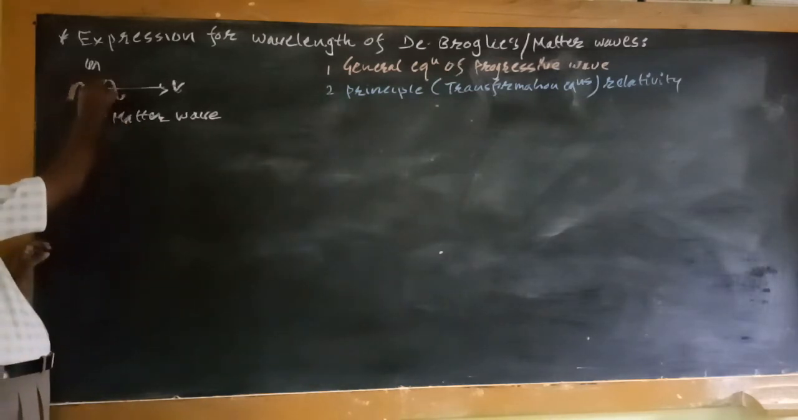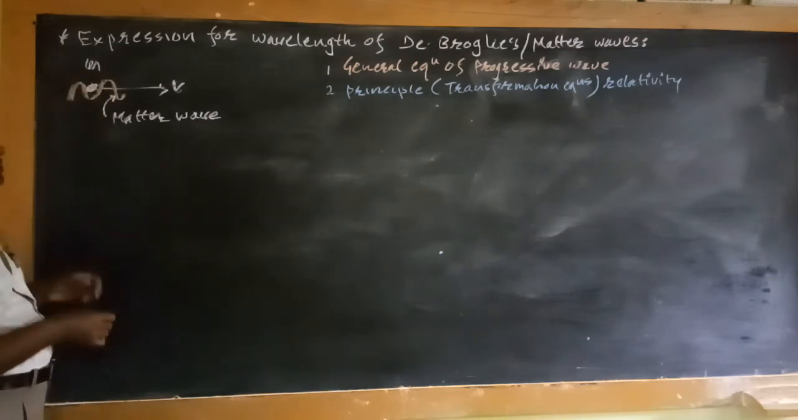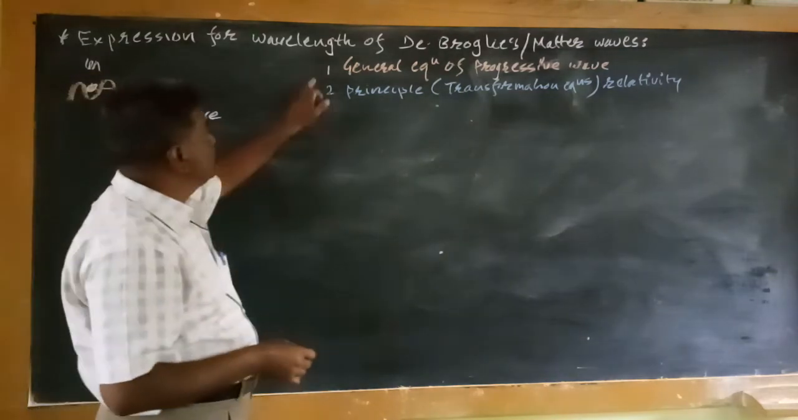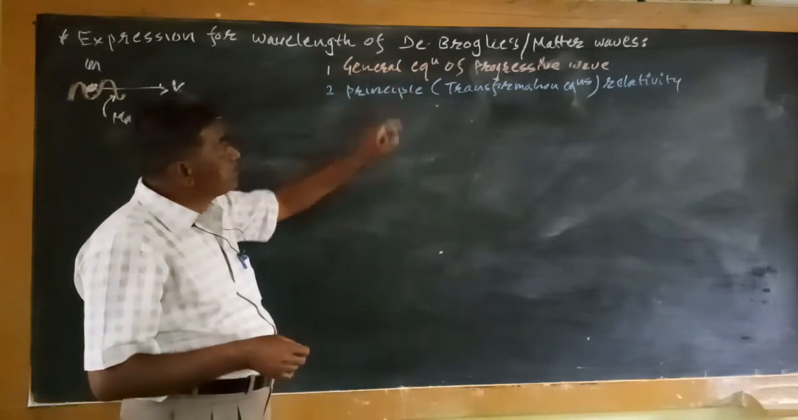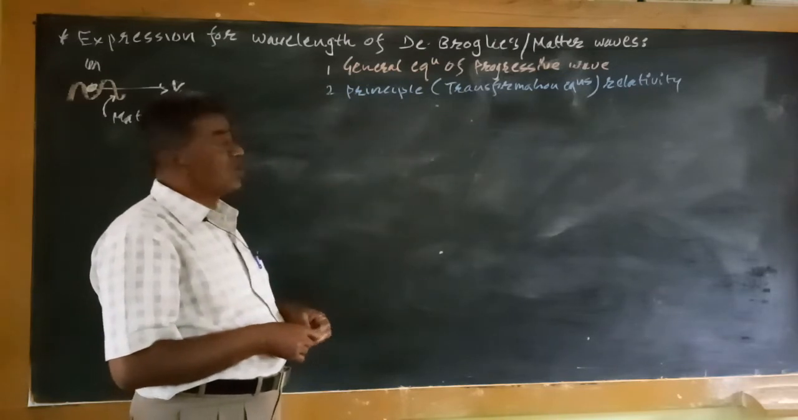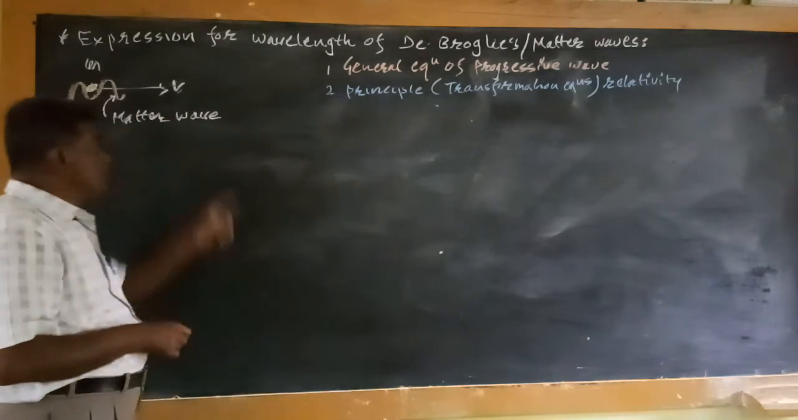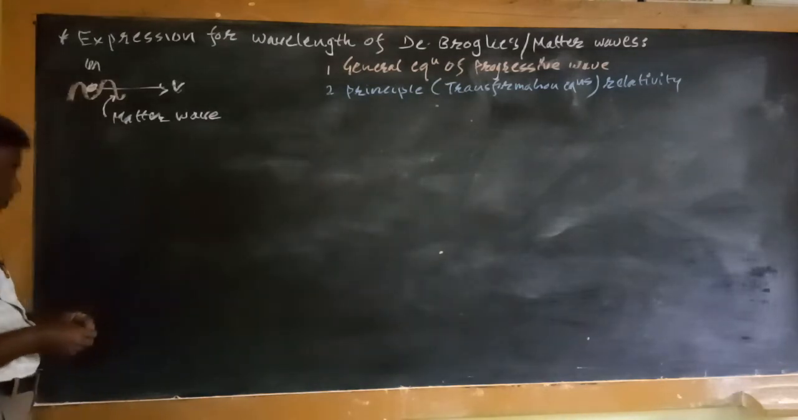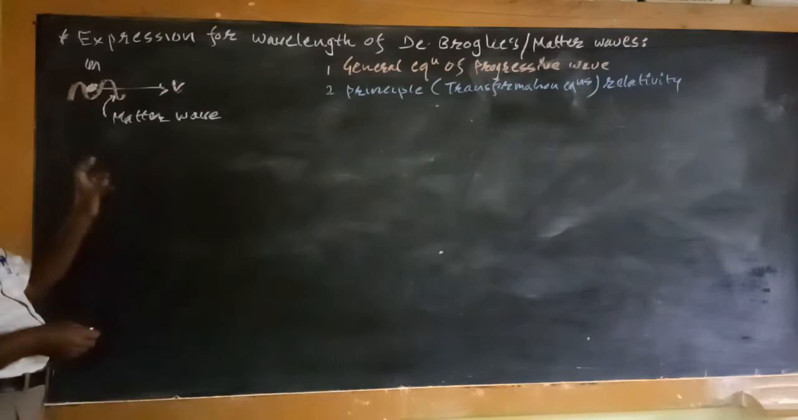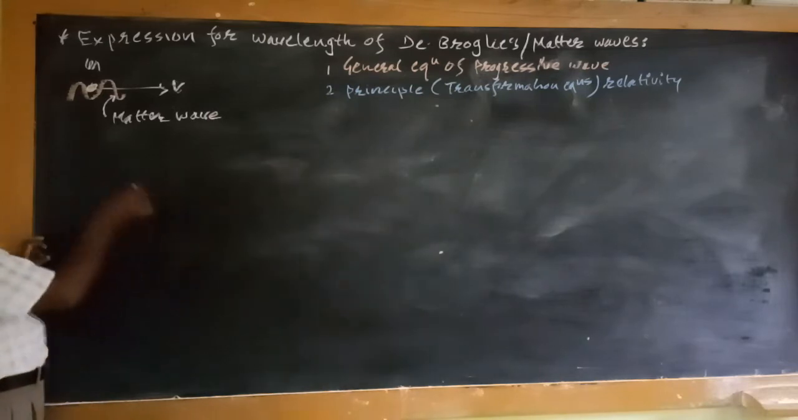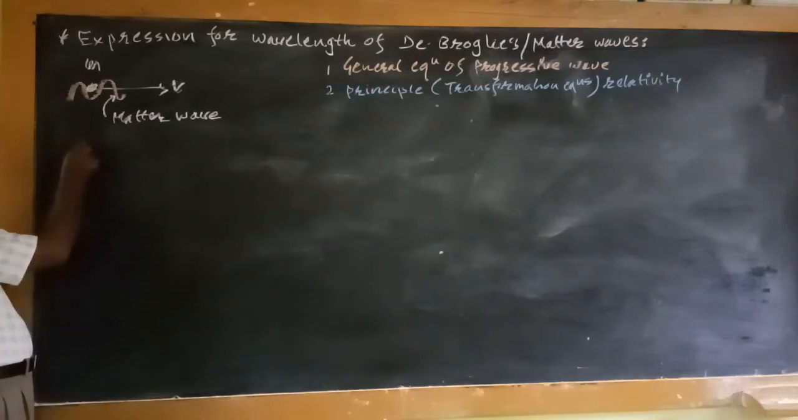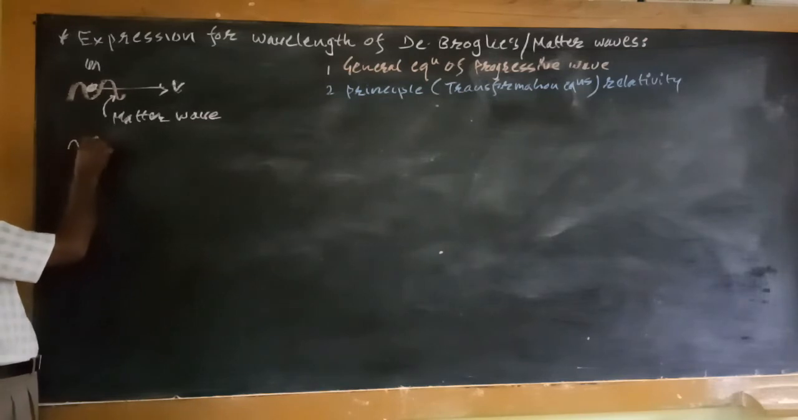To derive that, first of all, de Broglie used two principles: the general equation of a progressive wave, and the transformational equations of relativity. So to derive that equation, we will first consider the wave in the vicinity of the particle. Suppose this is the particle, and in its vicinity we will consider this wave.